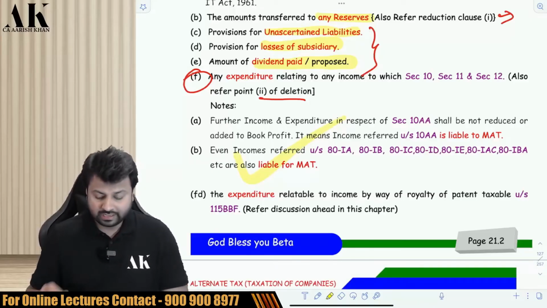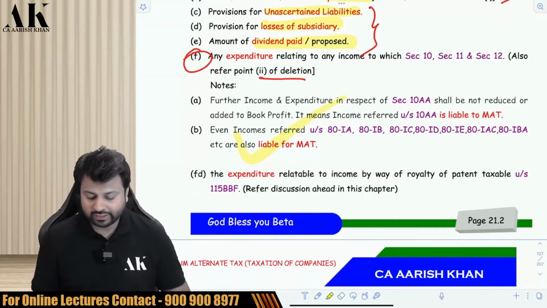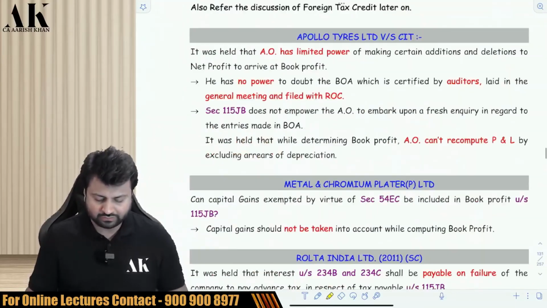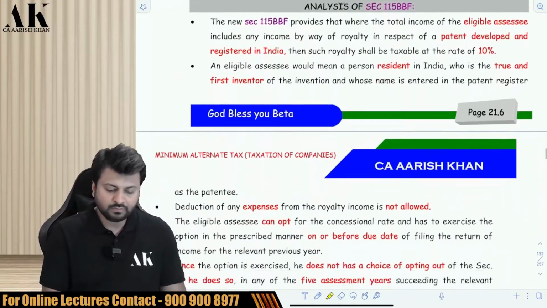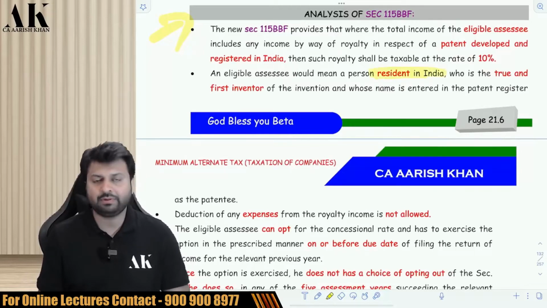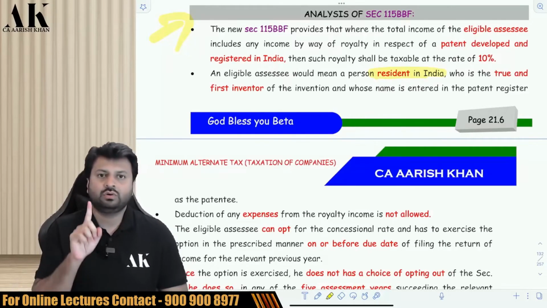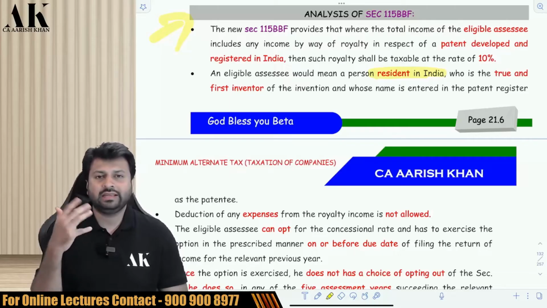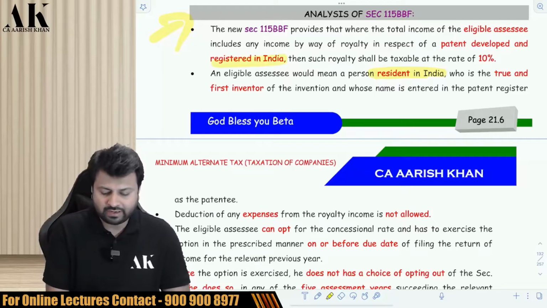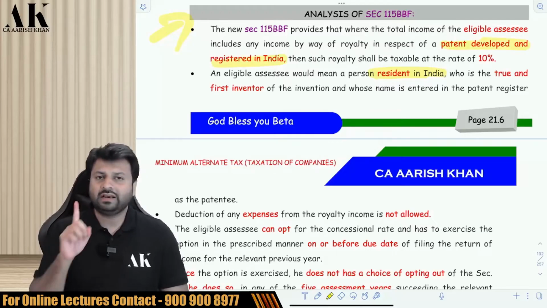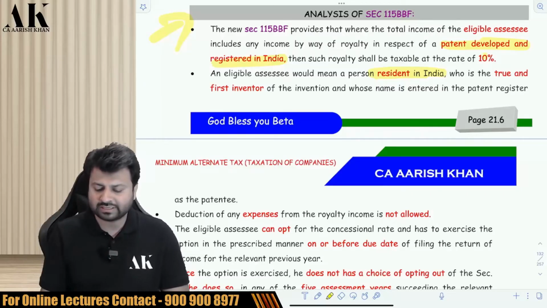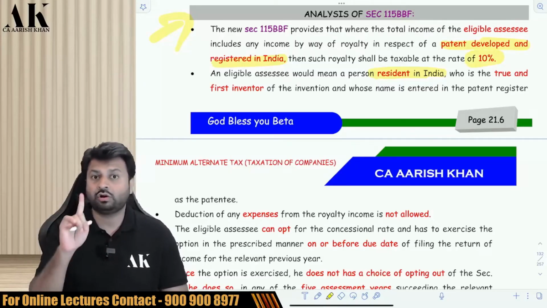Okay. Next, expenditure relatable to income by way of royalty of patent taxable under 115BBF. So what is 115BBF? For that, we need to see 115BBF separately. There is a section over here, 115BBF, which is only applicable to residents. It is not applicable to others. If there is a resident who is developing some product, and he is making a patent of that product, and then he is selling the patent and earning some money, and the patent is developed and registered in India. So if the assessee is a resident and he is developing some patent, he is selling the patent, he is earning some royalty out of it, that royalty will be subject to 10% flat tax, but on gross basis.